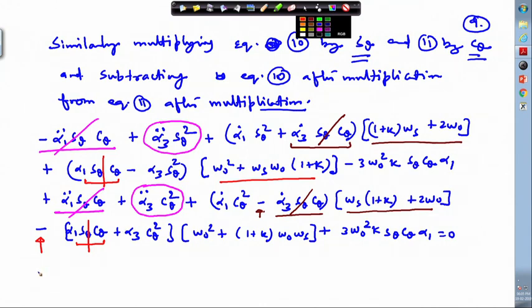So, if we add and simplify these equations, this gets reduced into this format: alpha 3 double dot times s theta square plus c theta square